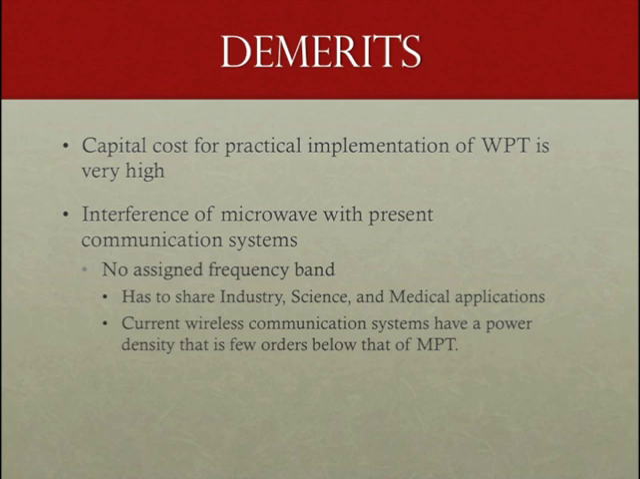This method has to be done very precisely, and even then, it may interfere with microwaves used in current communication systems. ITU-R radio regulations has a number of frequency bands designated for industry, science, and medical application. In other words, there is no assigned band for microwave power transmission, and it would have to share the same band with the other applications. Current wireless communication systems have a power density that is few orders below that of MPT. Therefore, system designers have to resolve interference issues between the communication systems and MPT.